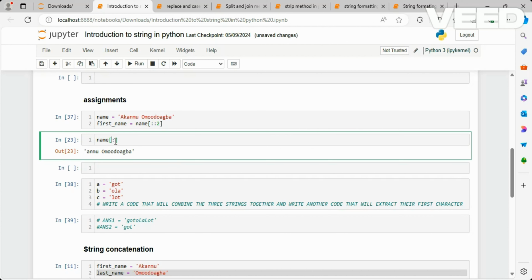However, if I do something like this, what I'm saying is that start from the first element, since we do not specify anything here. However, stop at index 3, not index 4. You understand why by now. Which means that we are going to have from 0, 1, 2, 3. So we are going to have AKAN. So good.